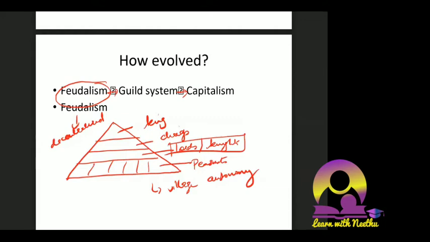This feudalism moved towards the guild system. In NCERTs you have been familiar with this word, guild system. It was there in India also. We'll see what the guild system is, how it evolved from feudalism and how it is moving to capitalism. We'll try to understand.